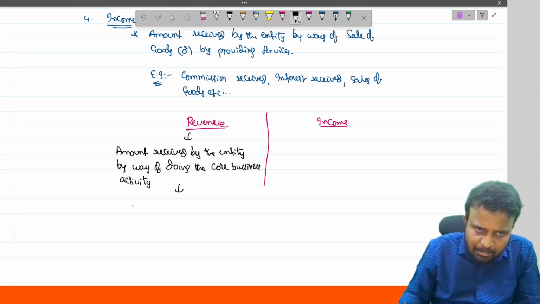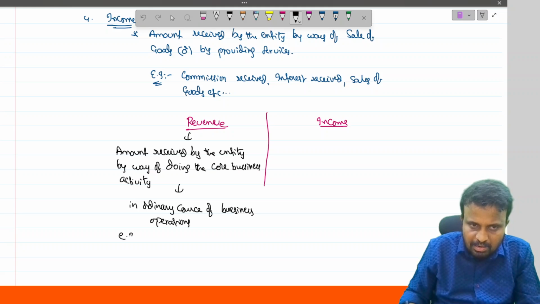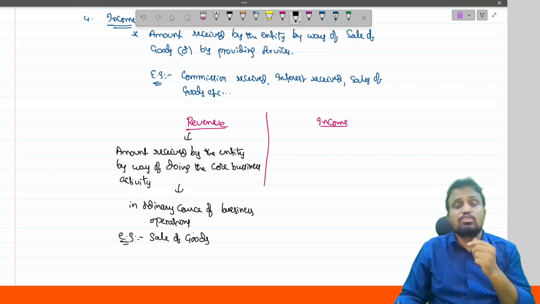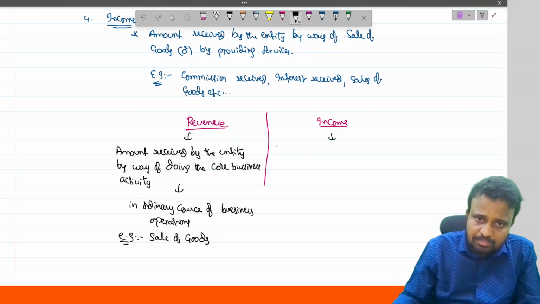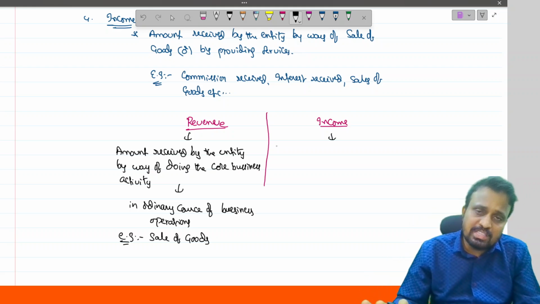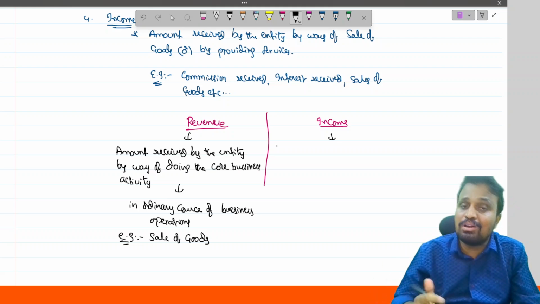And these normally happen in the ordinary course of business operations, like sale of goods in case of trading. But coming to the income, the total amount received by the entity either by doing the core business activity or non-core business activity is said to be what? Income.